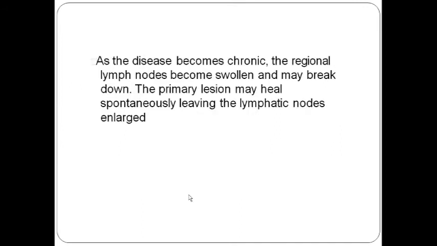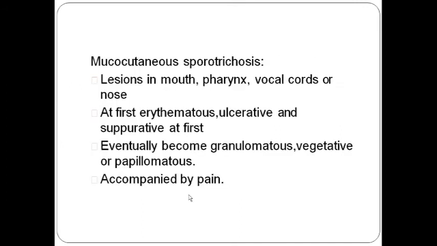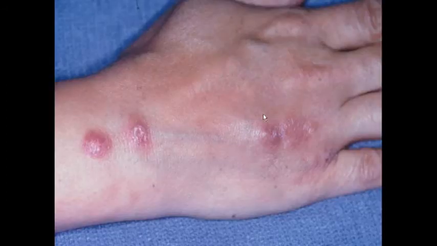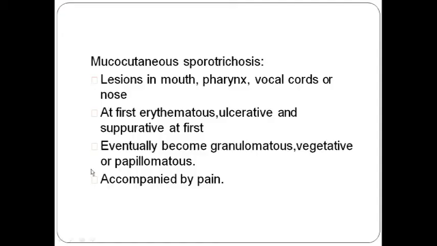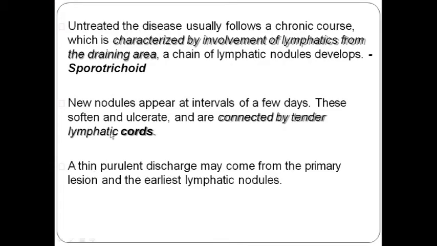So how does this happen? I'll first discuss. Suppose one lesion is there, so slowly multiple nodules will occur over the lymphatic. That is the sporotrichoid form, and these ulcers will usually become soft and tender and connected by lymphatic cords. There will be presence of lymphatic cords. Many a time purulent discharge may come out from the lesion due to secondary bacterial infection or even primary infection.